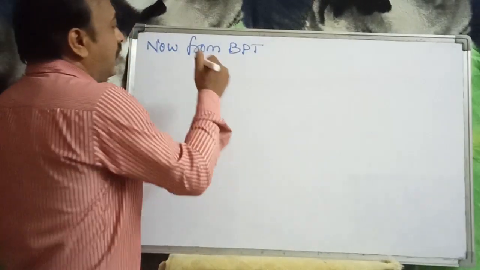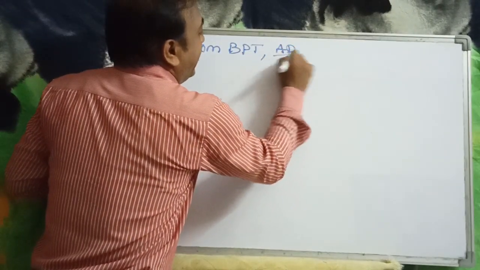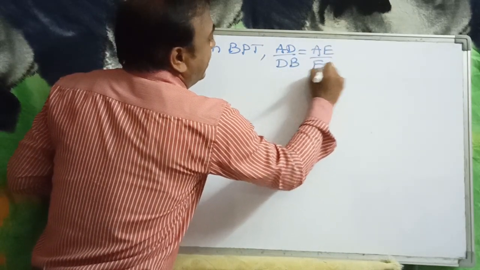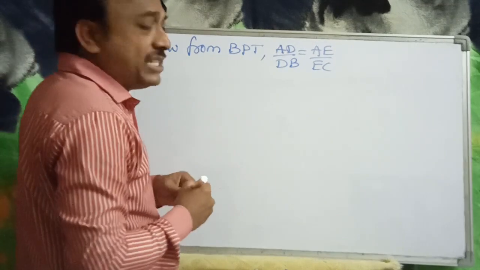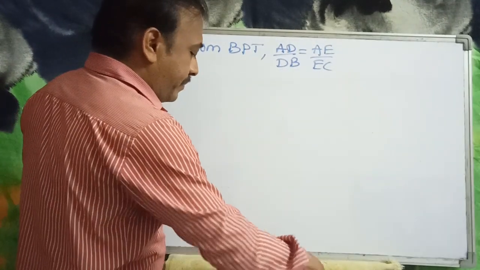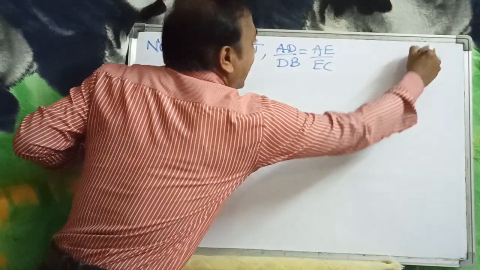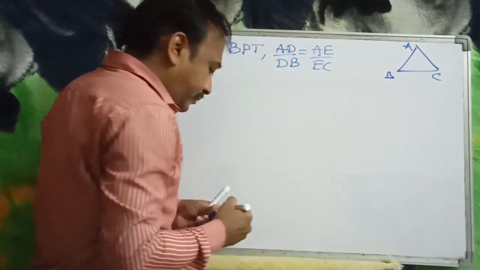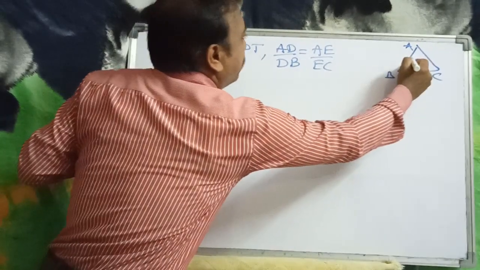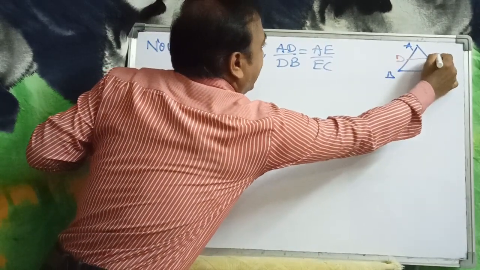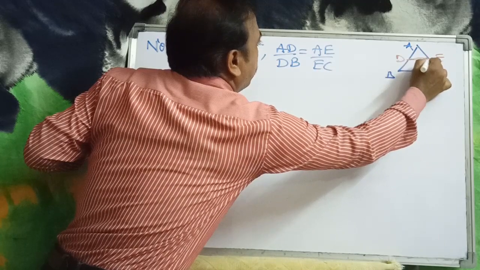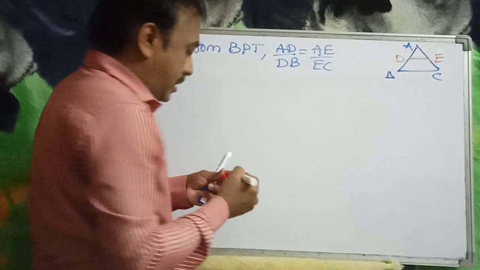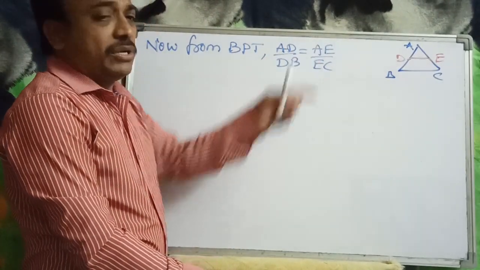We obtained AD by DB is equal to AE by EC from the basic proportionality theorem. So in triangle ABC, DE is parallel to BC, and we got the result AD by DB is equal to AE by EC.